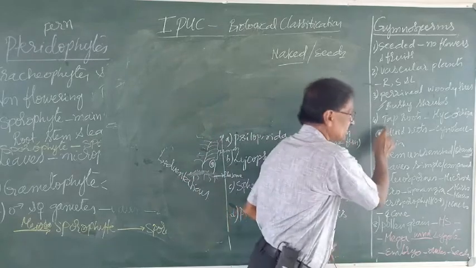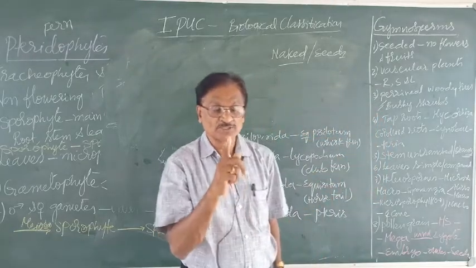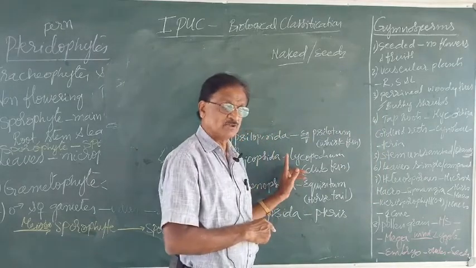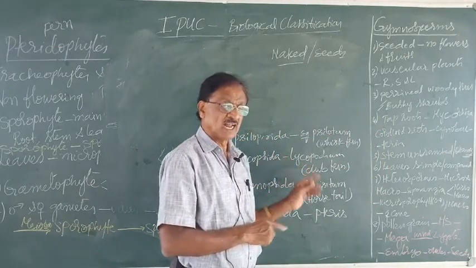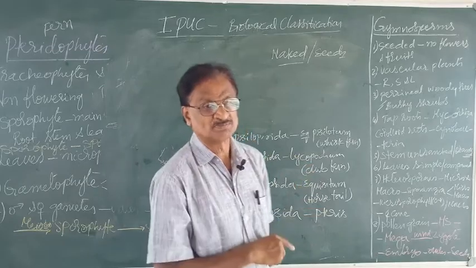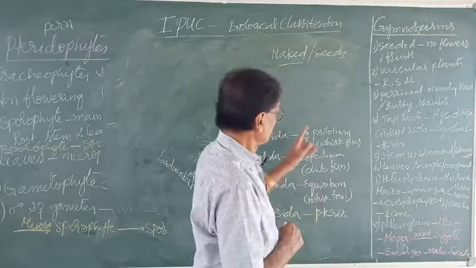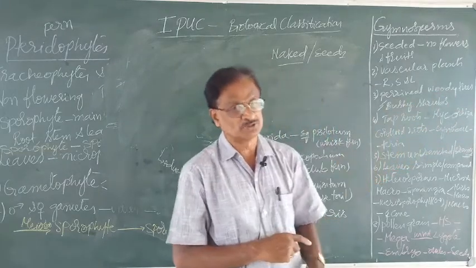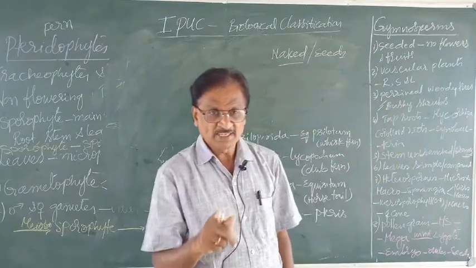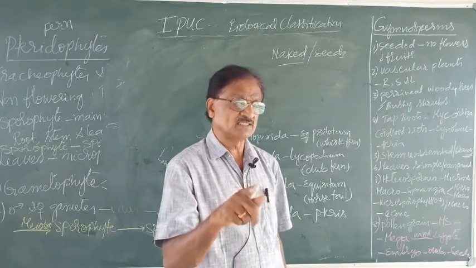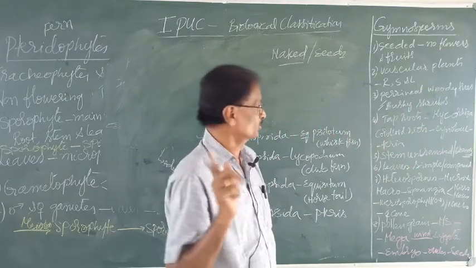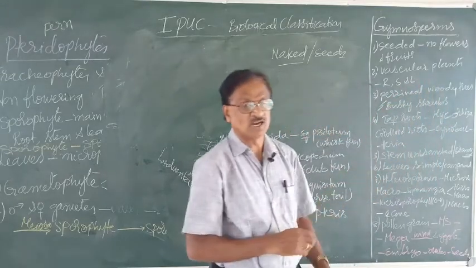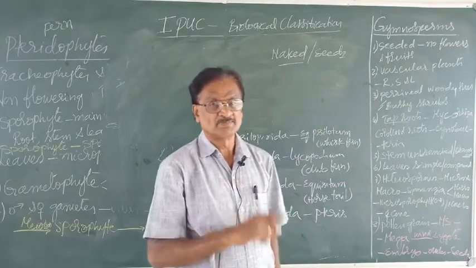Then they have a tap root system. Observe, in the pteridophytes you came across adventitious roots. So here you come across what is known as tap roots. In the pine tree, Pinus is one of the examples for gymnosperms. In the pine tree, the roots contain fungi.